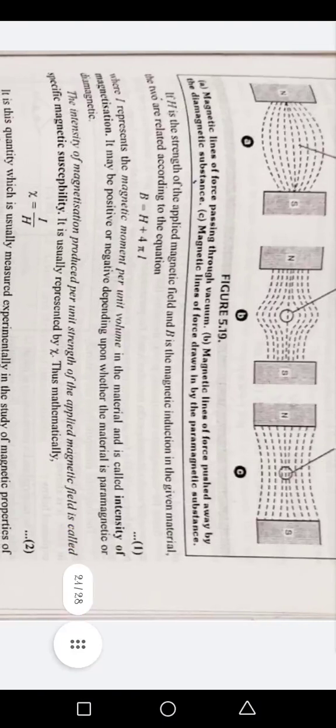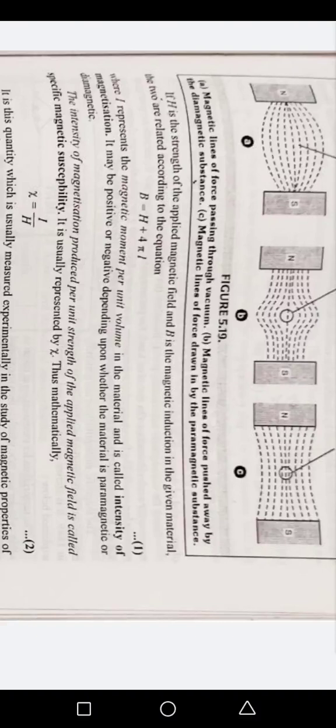If H is the strength of the applied magnetic field and B is the magnetic induction in the given material, the two are related according to the equation B is equal to H plus 4 pi I, where I represents the magnetic moment per unit volume in the material and is called intensity of magnetism. It may be positive or negative depending upon whether the material is paramagnetic or diamagnetic.